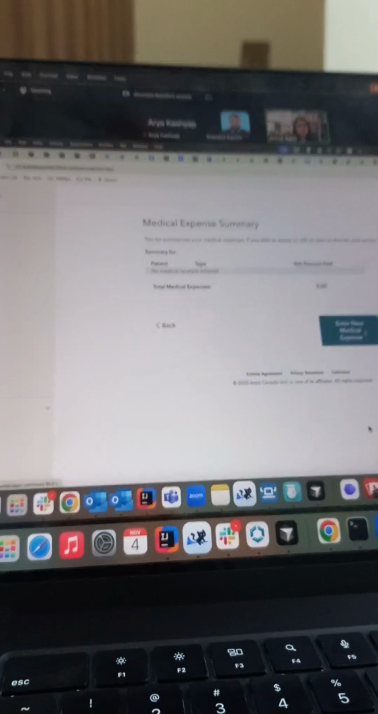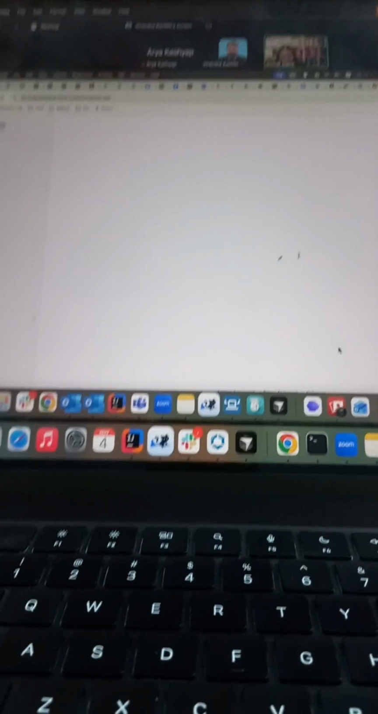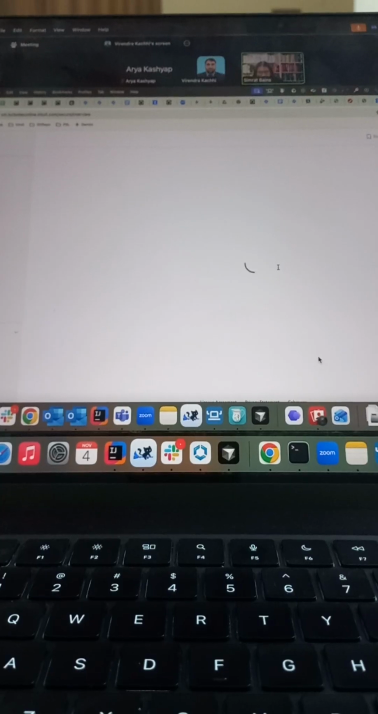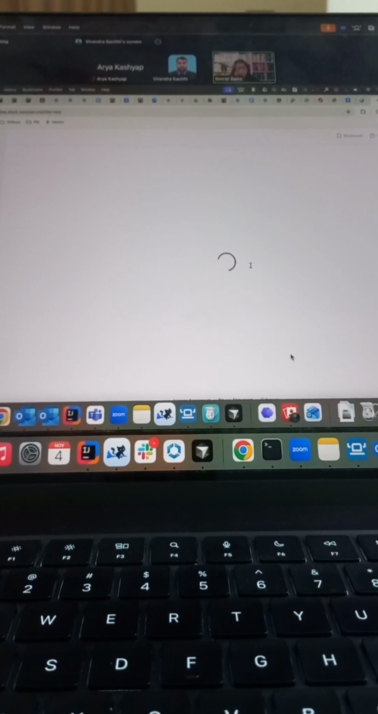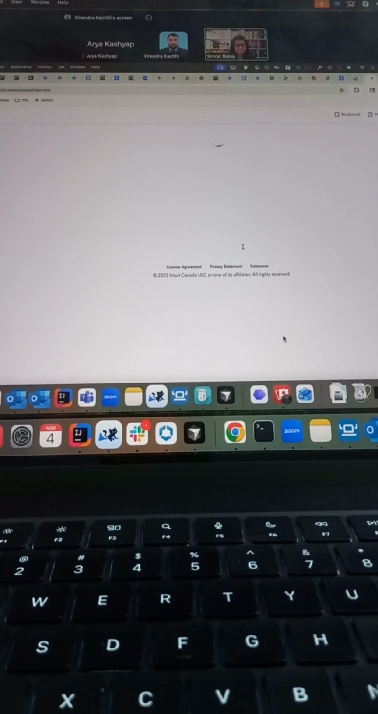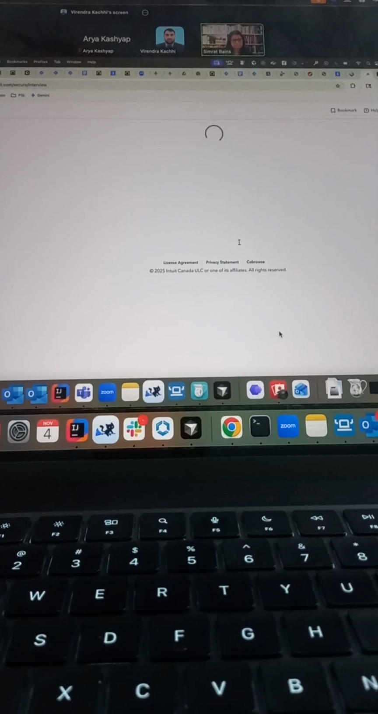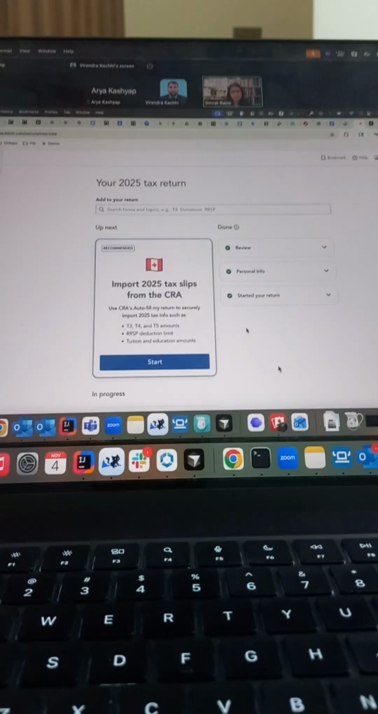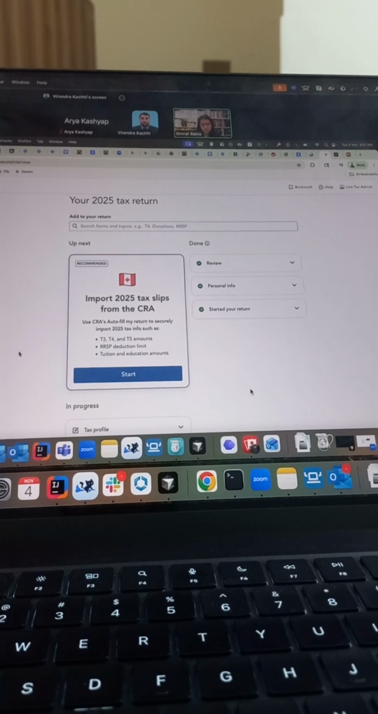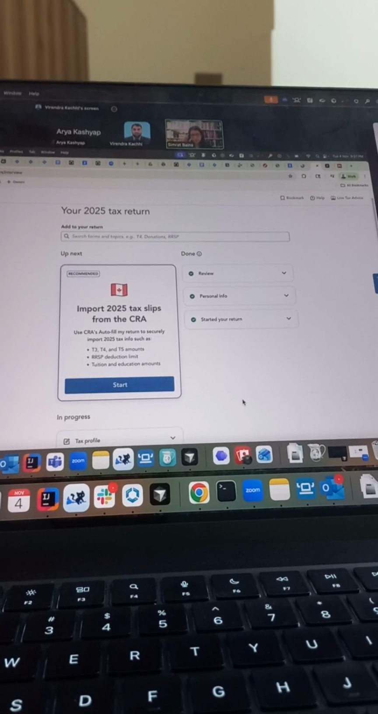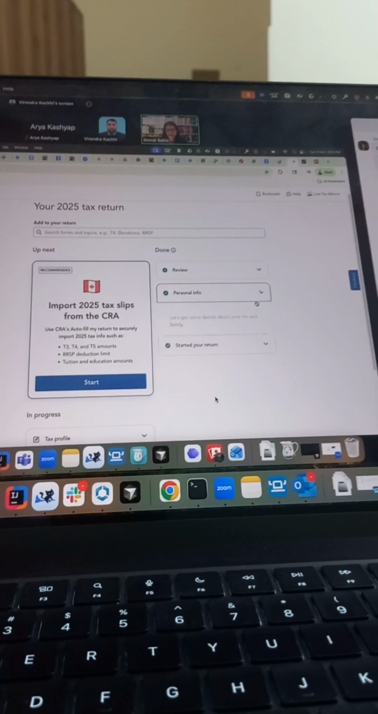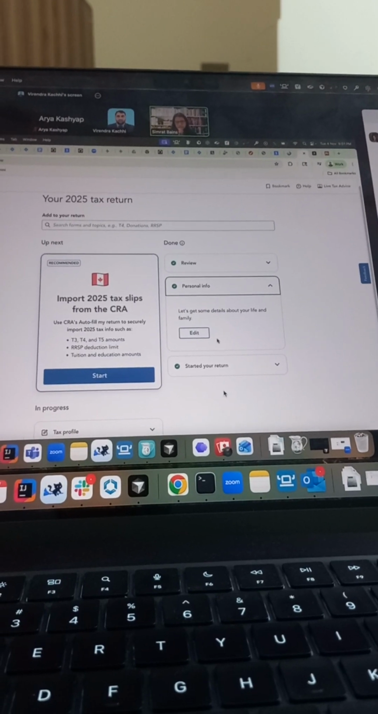Okay. Why is the tax home left now not showing up for you? Can you click done with medical? If you go back to tax home from here, let's see. I just want to see one thing. Personal info. Can you go on that? I want to see if the province is Alberta. That's all. Yeah. Edit.